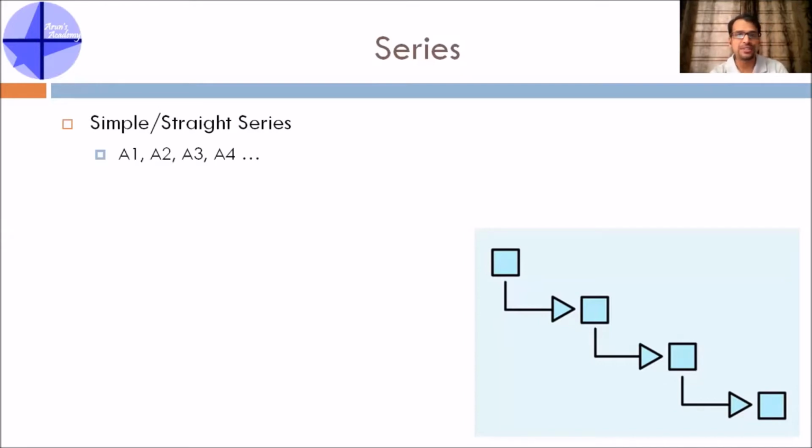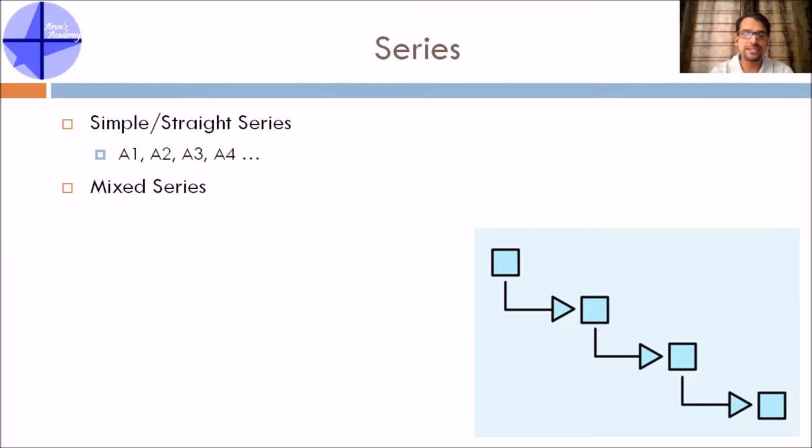Don't think of this as letters or numbers. I'm just representing a series in terms of A1, A2, right? That means, for instance, 1, 2, 3, 4. It's a simple straight series which is increasing. So 9, 8, 7, 6 is also a simple straight series, but it is a reducing series. So this is one basic type of series.